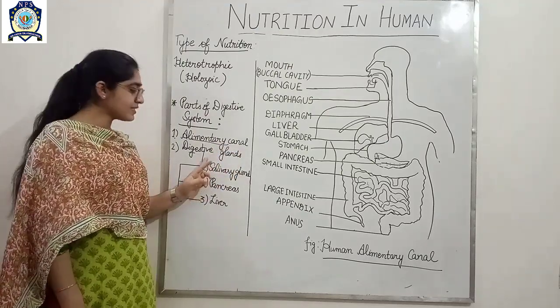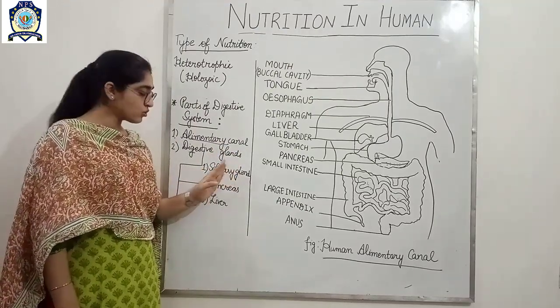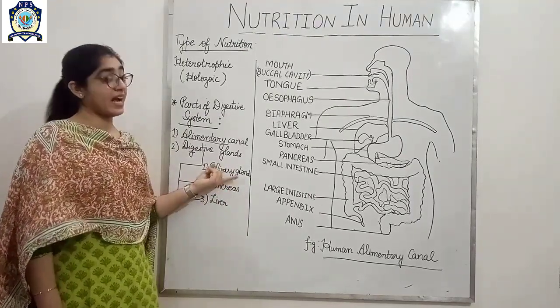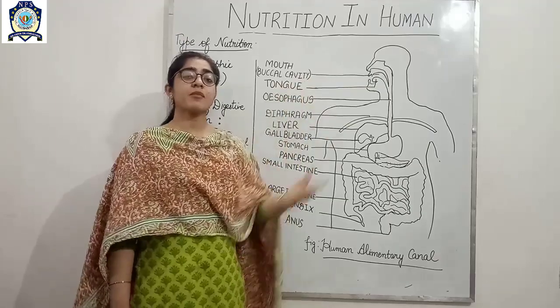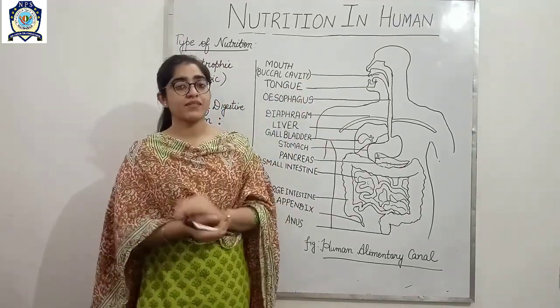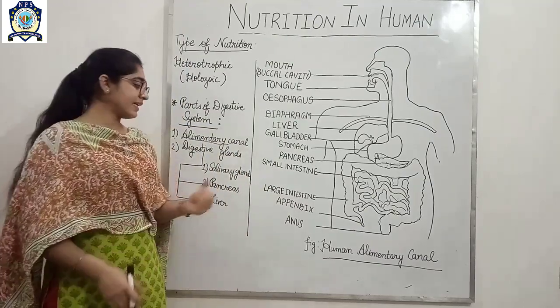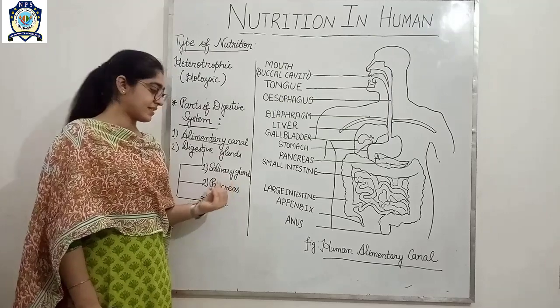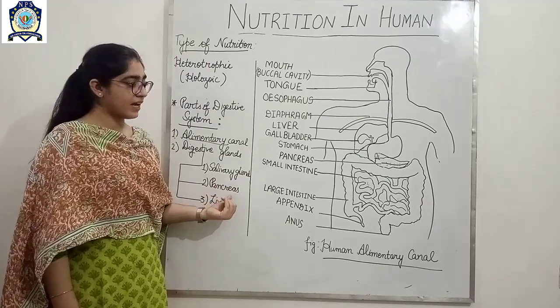Okay, next is the digestive gland. So there are three digestive glands. One is the salivary gland. As we have discussed, in our mouth there is a watery fluid which is known as saliva, and saliva secreting glands are called the salivary glands. Next one is pancreas.